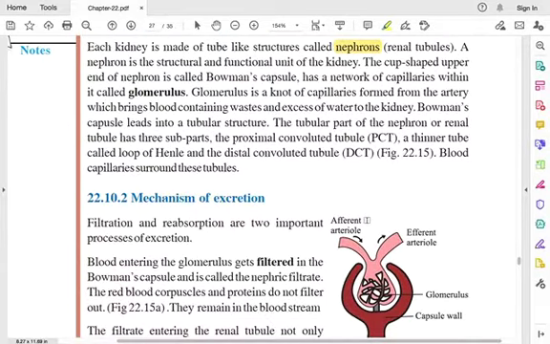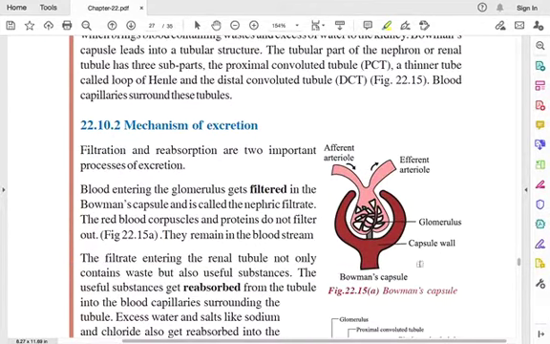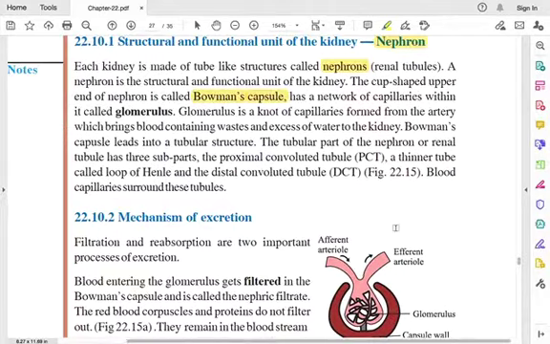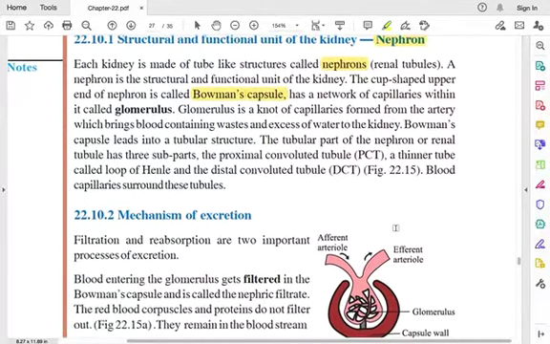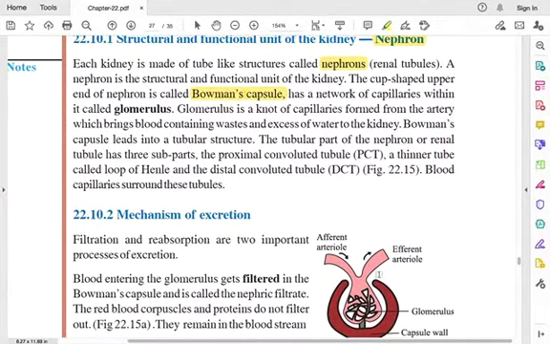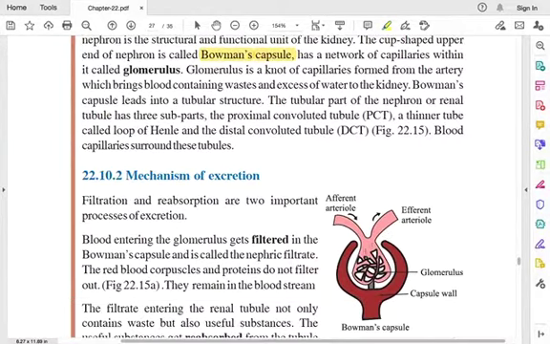The cup-shaped upper end of the nephron is called Bowman's capsule. It has a network of capillaries, which means tubes that carry something like blood or some other liquid.